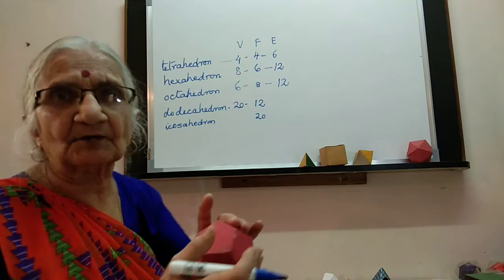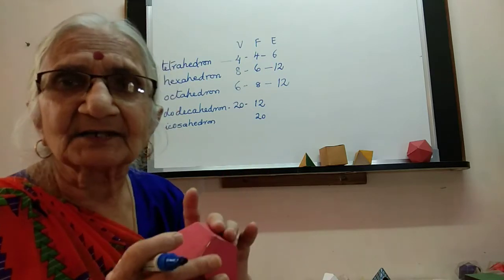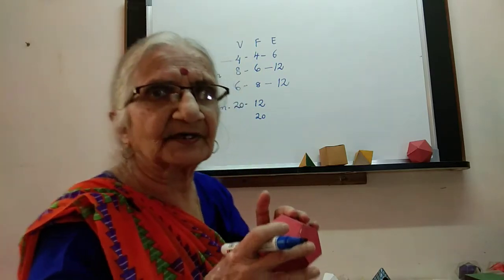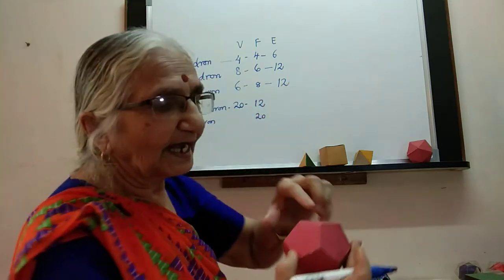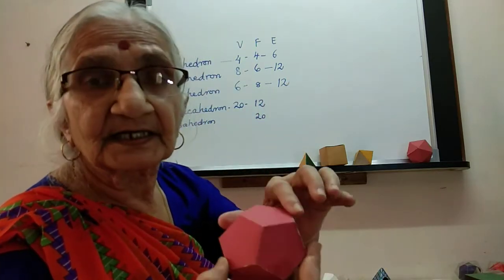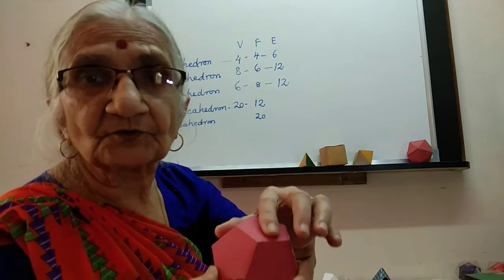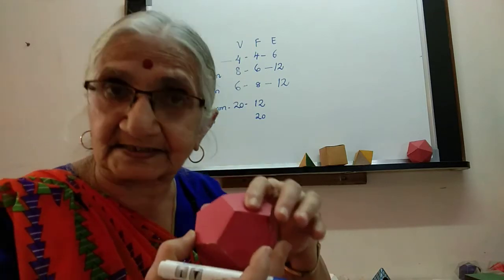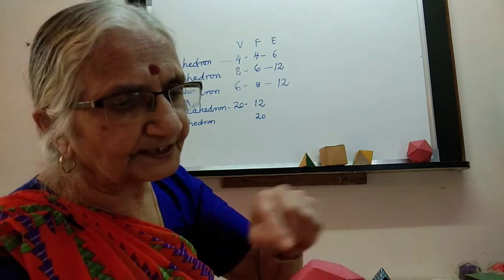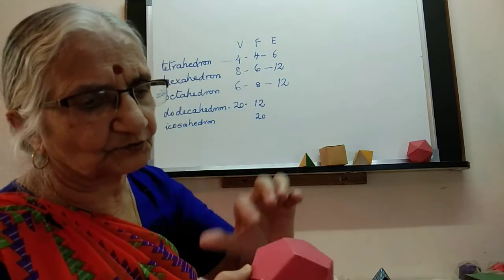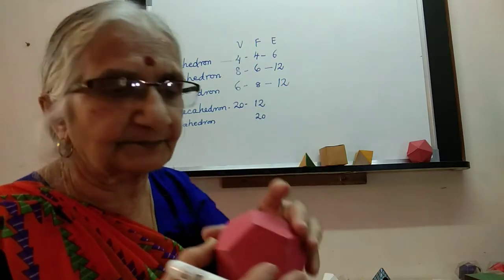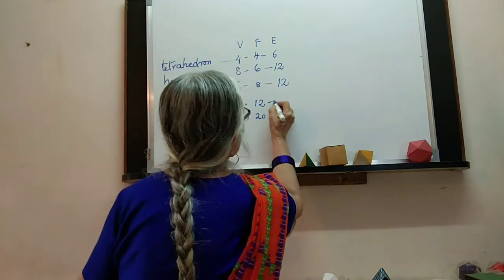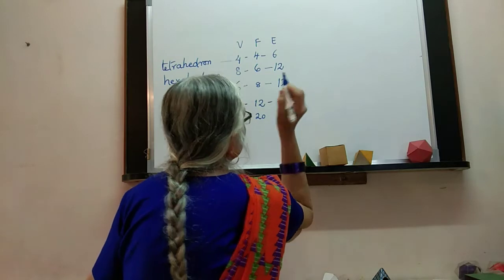Oh, and edges. Now edges we can count, of course, exactly like this. But there is an easier way of counting the edges. We know that it has 12 faces, and each face has 5 edges. So we have 12 into 5 is 60. But each edge is counted in 2 faces. This in these 2, this in these 2 and so on. That means it is 60 divided by 2 and that makes it 30.